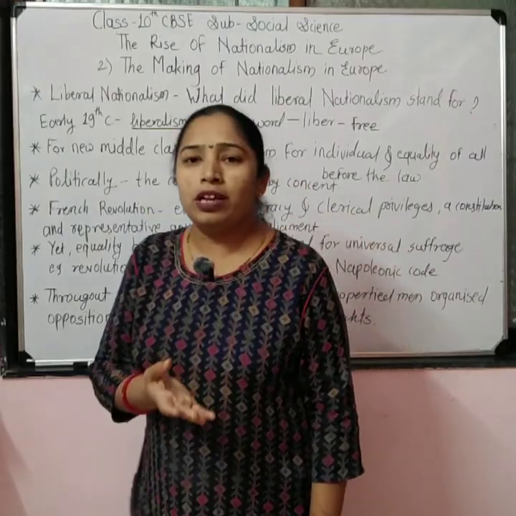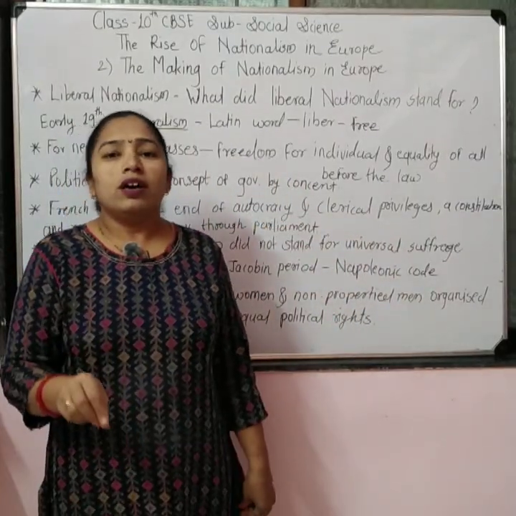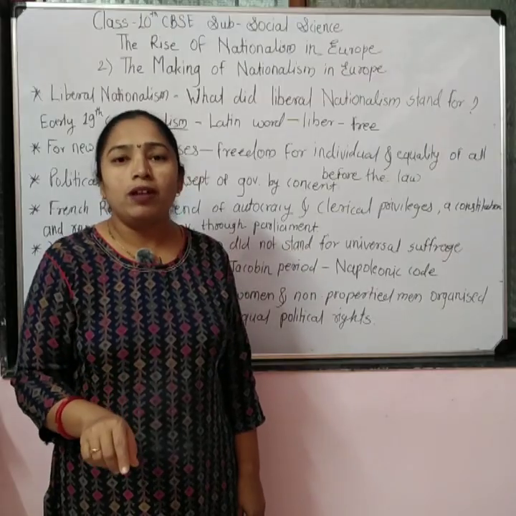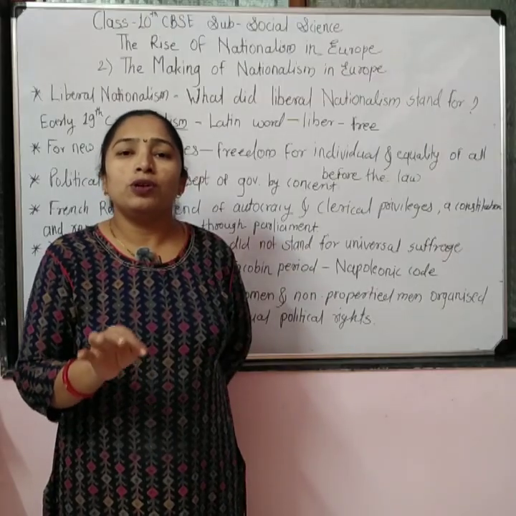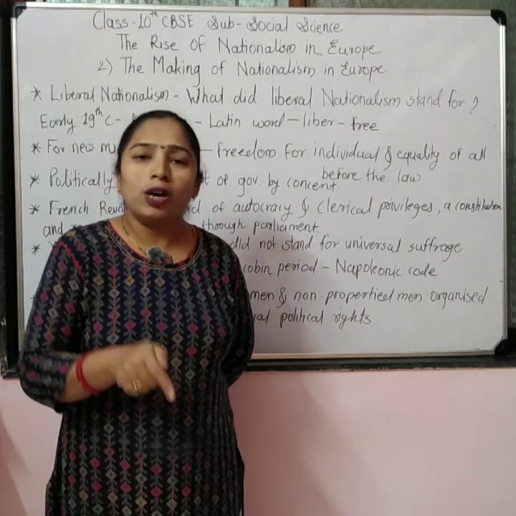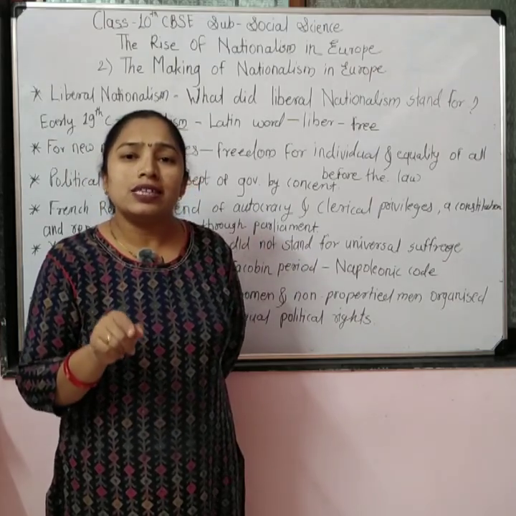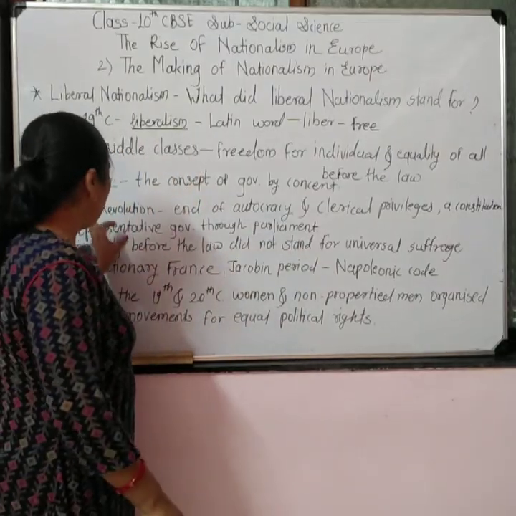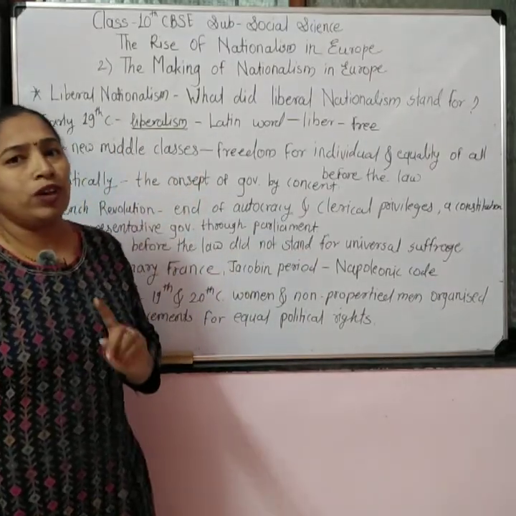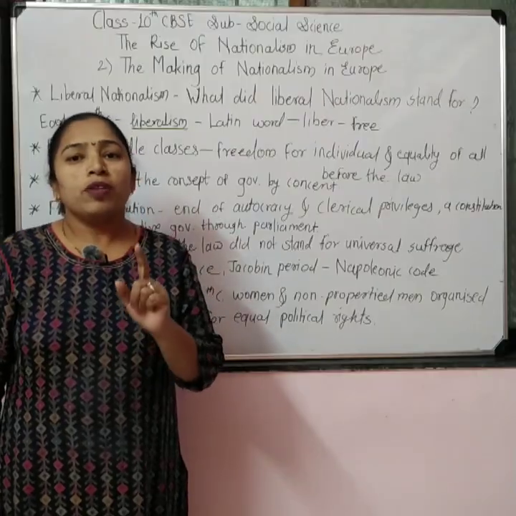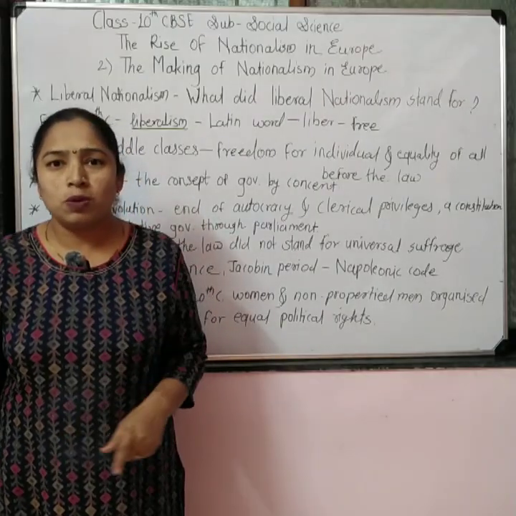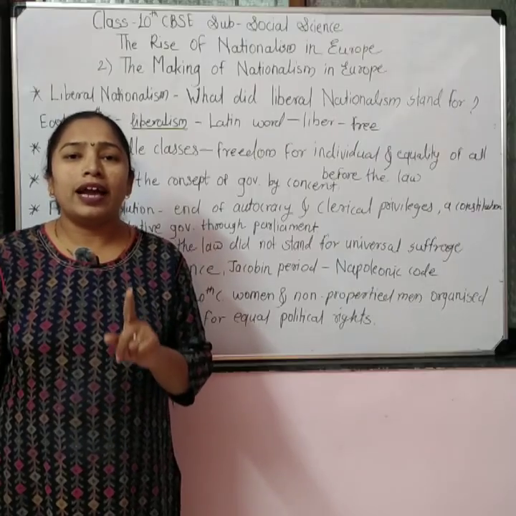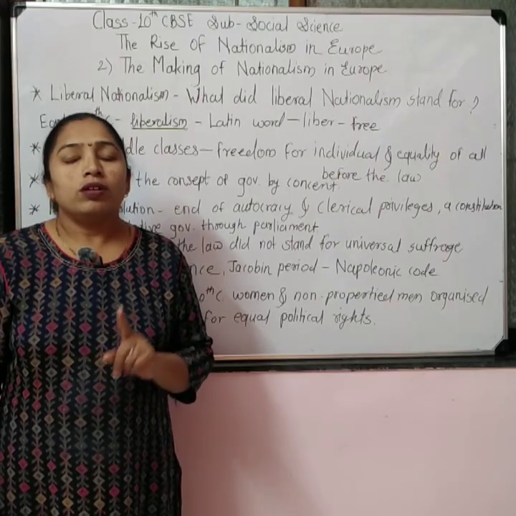It means they did not believe that each and every adult citizen should get the right to vote. Government should be formed by the people, but they did not believe in universal adult suffrage. So we can recall again the French Revolution. When the parliament was first formed and the constitution was drafted for France, the right to vote was only granted to whom?